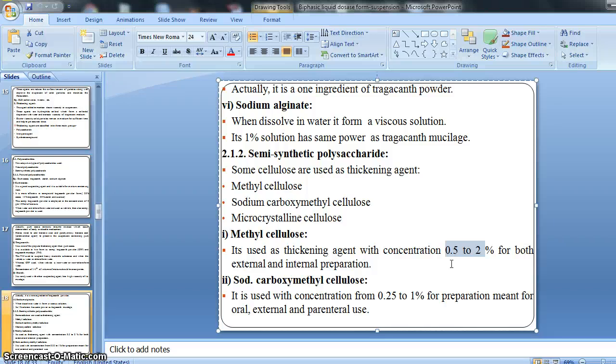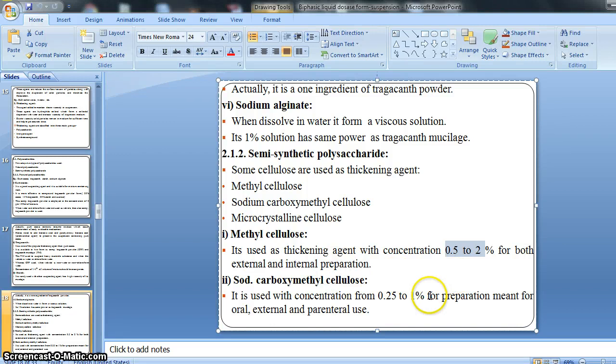Then our second example from the semi-synthetic polysaccharide is sodium carboxymethyl cellulose. Sodium carboxymethyl cellulose, that is CMC. It is a short form of sodium carboxymethyl cellulose, right? It is used with a concentration from 0.25 to 1% for a preparation meant for oral, external and parenteral use. Oral, external and parenteral use, right?